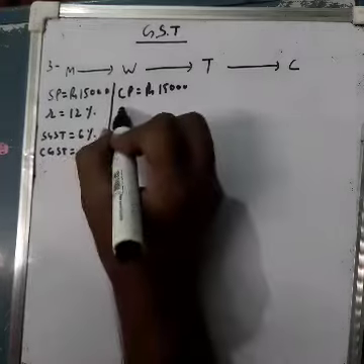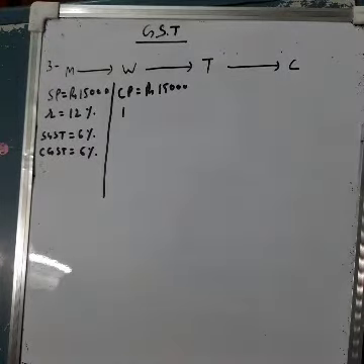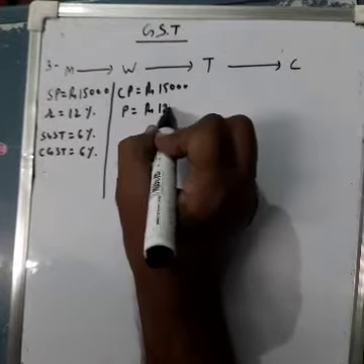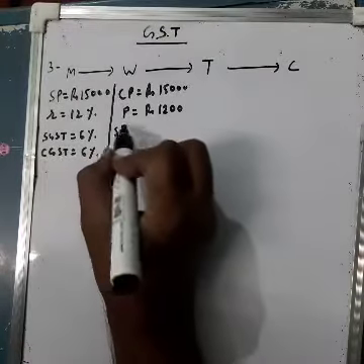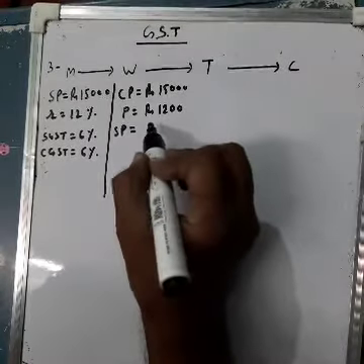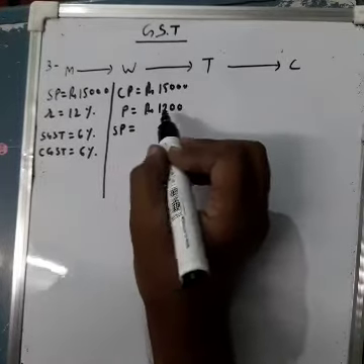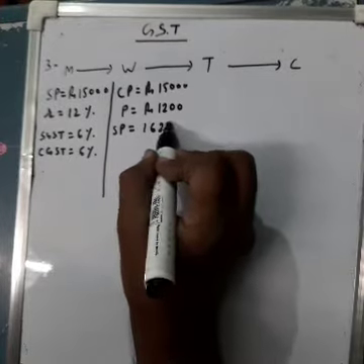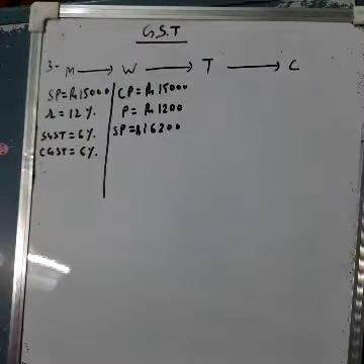Next, the wholesaler sells it to the trader at a profit of 1,200. So profit made by the wholesaler is rupees 1,200. Profit कितना है? It is rupees 1,200. Okay. Now what will be the selling price? Selling price will be, you added 1200, so 16,200 will be the selling price. ठीक है.